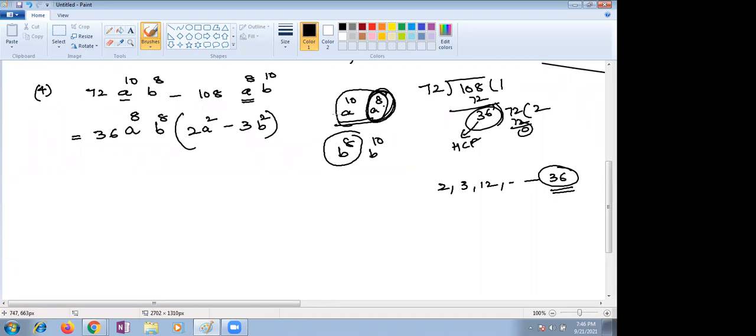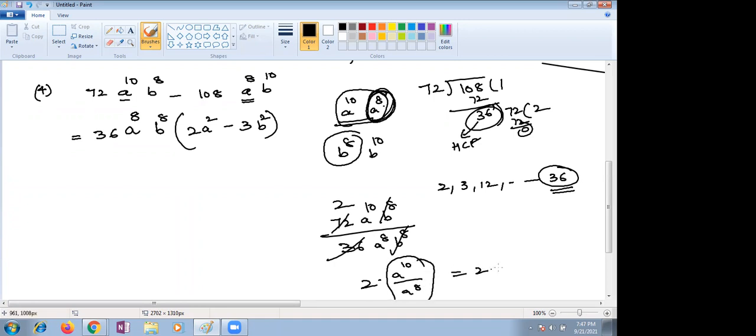That's why the HCF, highest common factor, is very important here. If you don't know how to get this, then you can go with normal division also, children. Divide 72 A power 10 B power 8 by whatever you are taking common here, 36 A power 8 B power 8. B power 8 and B power 8 cancel, 36 ones are 36, 36 twos are 72. A power 10 by A power 8: it is a division, so obviously we subtract the exponents. A square. Like that also you can take. If you have doubt, you can go like that also.